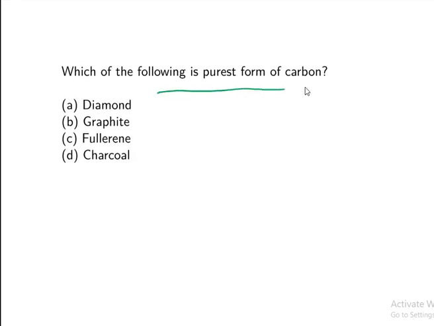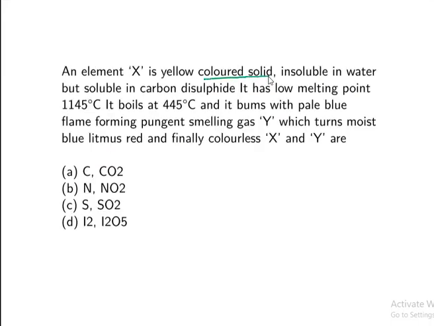Which of the following is the purest form of carbon? So the purest form of carbon, you know it, right? It is nothing but fullerenes. An element X is a yellow colored solid, insoluble in water but soluble in carbon disulfide. It has a low melting point, it boils at 445 degrees Celsius and it burns with a pale yellow flame, forming a pungent smelling gas which turns moist blue litmus red and finally colorless.